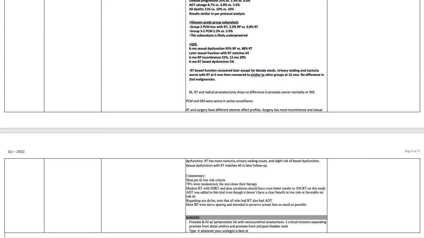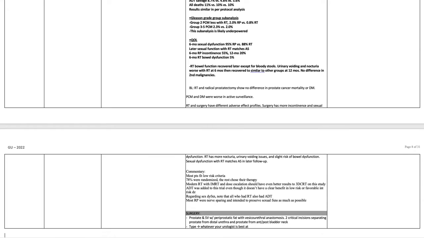Commentary here is most patients fit the low-risk criteria. 78% were randomized, the rest chose their therapy. Modern radiation with IMRT and dose escalation should have even better results than 3D conformal radiation therapy on this study. ADT was added to this trial even though it doesn't have a clear benefit in low risk or favorable intermediate risk disease. Regarding sexual dysfunction, note that all who had radiation also had ADT. Most radical prostatectomies were nerve sparing and intended to preserve sexual function as much as possible.